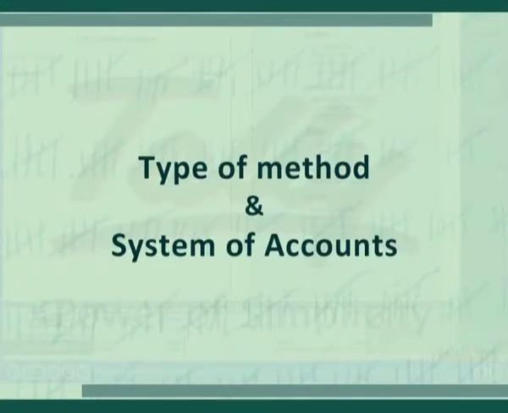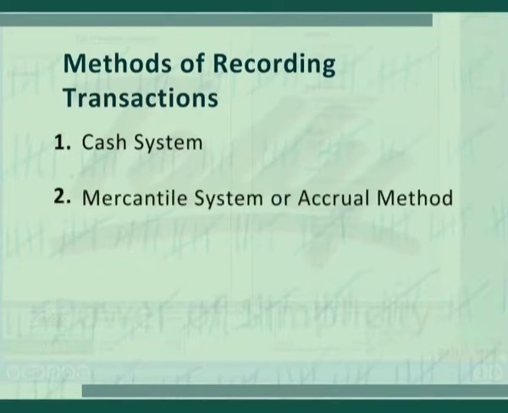Next point of discussion is the type of method and system of accounts we follow. There are 2 methods of recording transactions. First is cash system and second is mercantile system. First we will discuss cash system. It is a method under which revenue is recognized only when it is received. Transactions are recorded on the basis of income received or expenses paid.